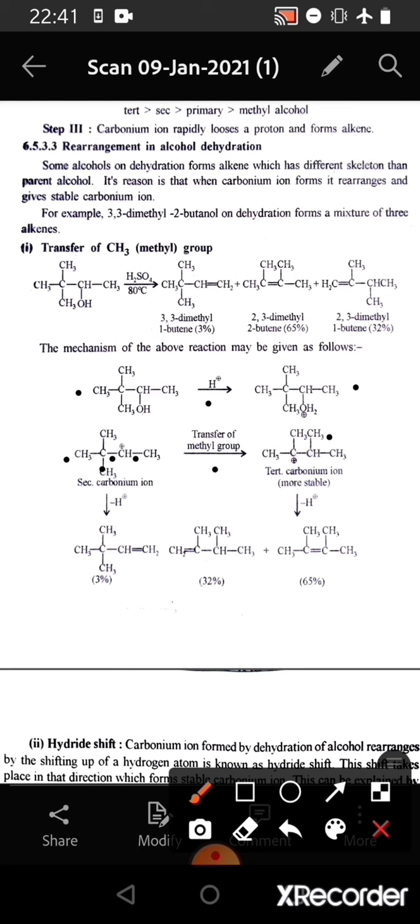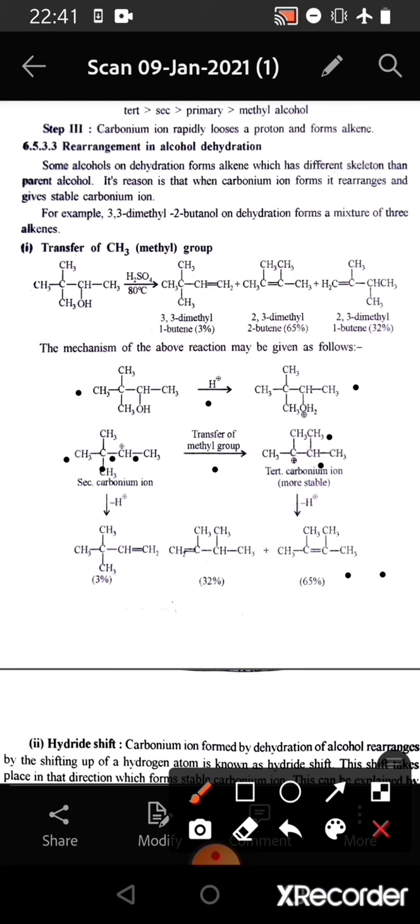Now this tertiary carbonium ion can form alkene in 2 ways, because this tertiary carbonium ion has 2 adjacent carbon atoms, that is beta carbon on the left hand side and beta carbon on the right hand side. If hydrogen is eliminated from the beta carbon on the right hand side, then we get 2,3-dimethyl-2-butene, that is 65%.